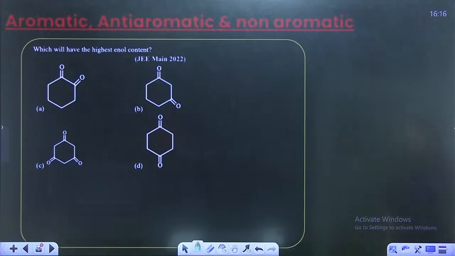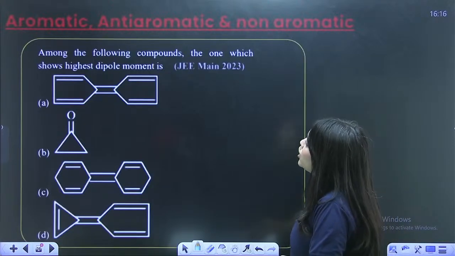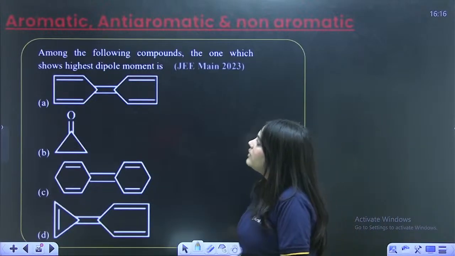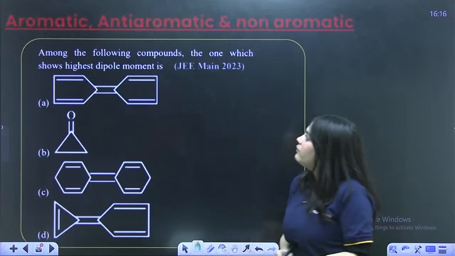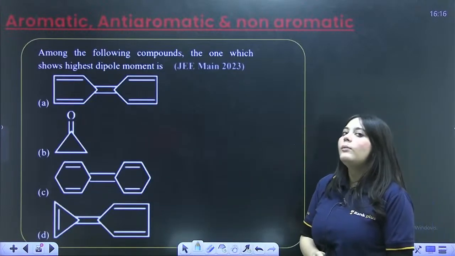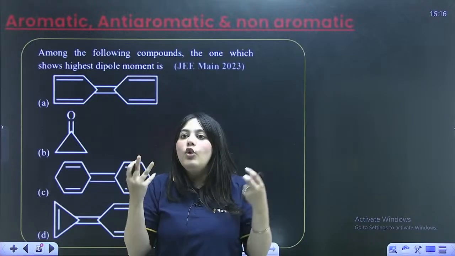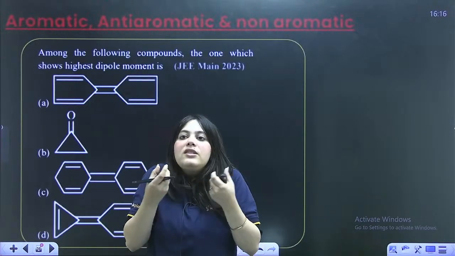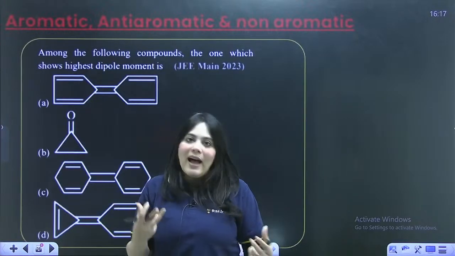Next question. Next question is, which of the following compounds, the one which shows the highest dipole moment is? Again, a very interesting question. Among the following compounds, the one which shows the highest dipole moment. Dipole moment is what? Whenever two poles are created. Whenever it remains in such a bipolar condition, a positive and a negative, that will show the highest dipole moment.